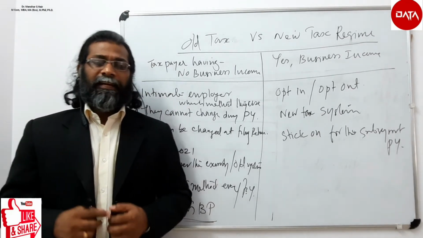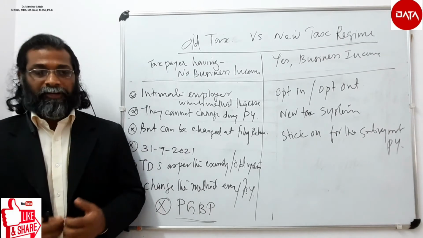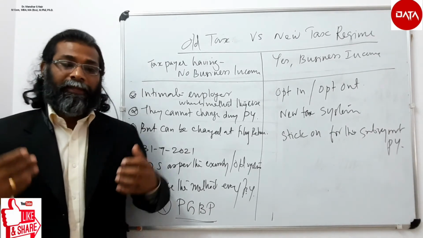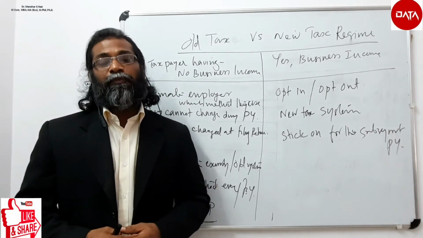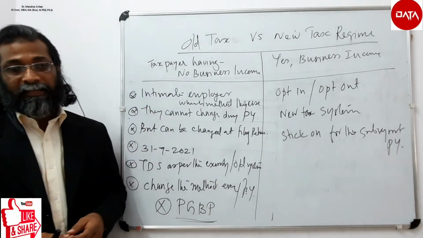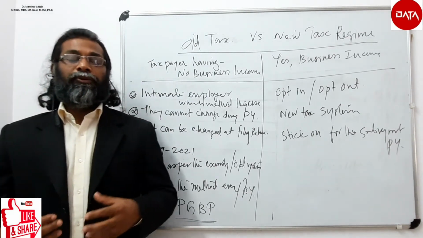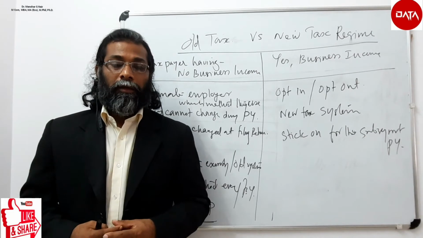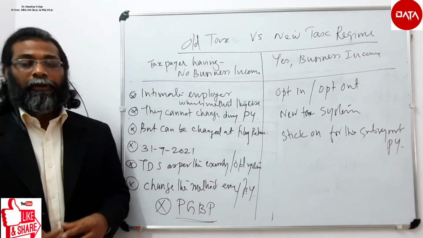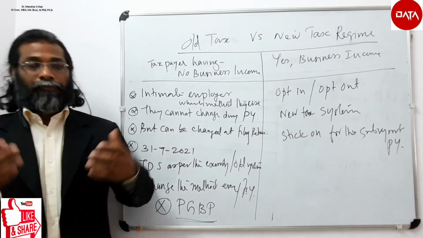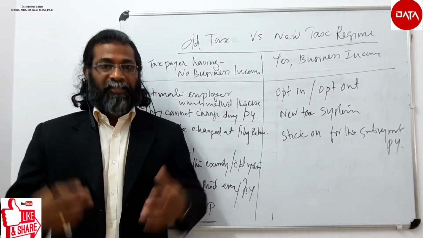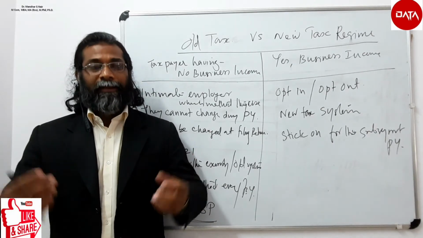Similarly, profits and gains of business or profession. Section 35AD, deduction from specified business, cannot be adjusted. Similarly, section 32 subsection 1 clause 2A, that is additional depreciation of 20% for plant and machinery, cannot be adjusted.